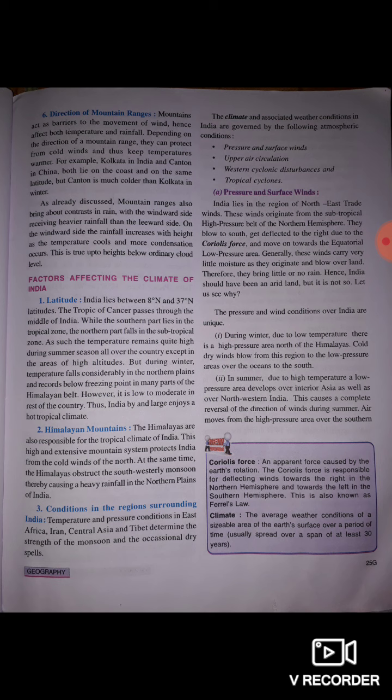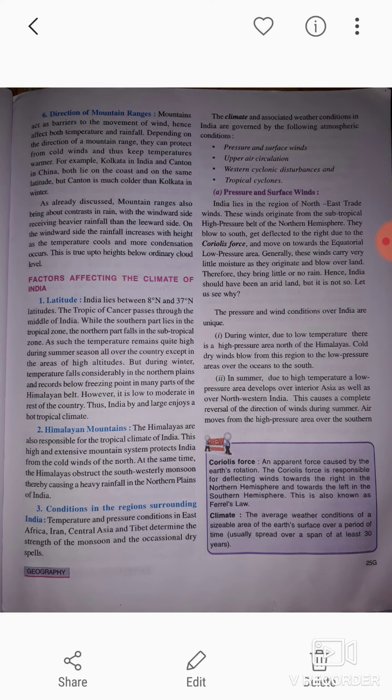Second one is the Himalayan mountains. The Himalayas are also responsible for the tropical climate of India. They protect the Indian subcontinent from the cold winds of Central Asia, and create a barrier for the southwest monsoons. So they also affect the climate of India.